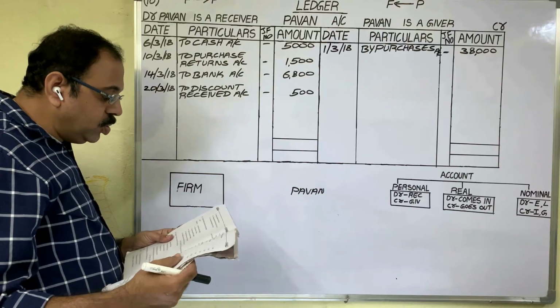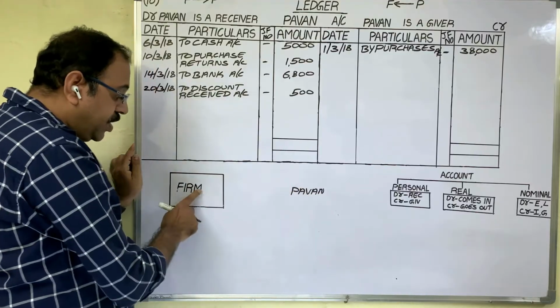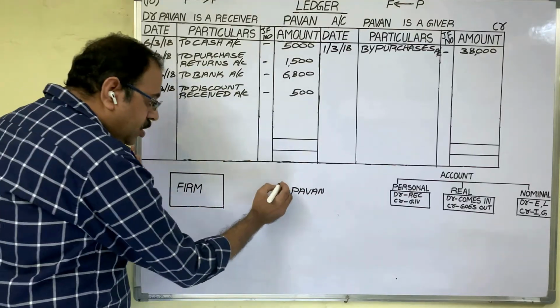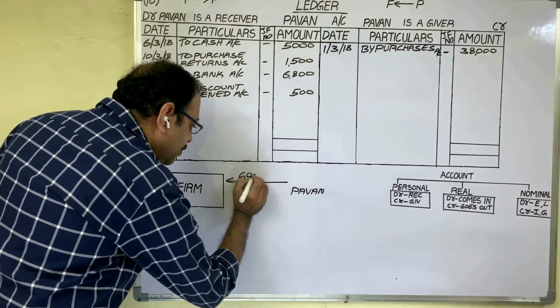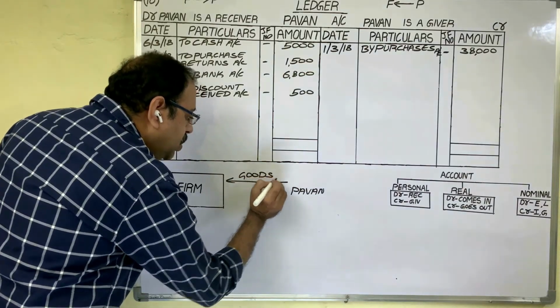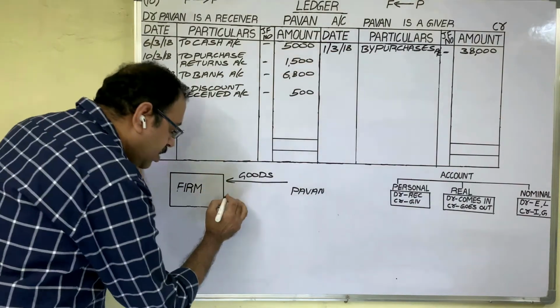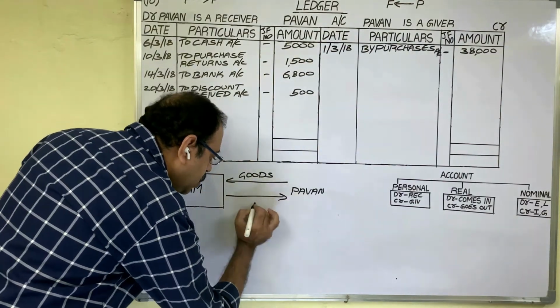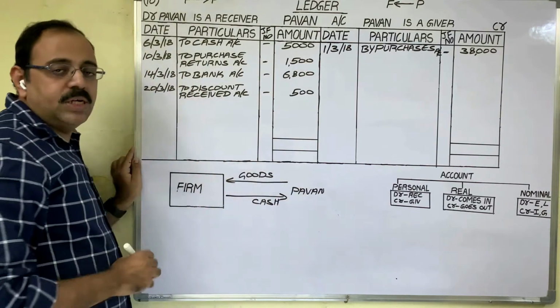On the 26th day, goods purchased from Pawan for cash. From Pawan, the firm purchased goods. Goods are coming to the firm, and we purchase these goods for cash, which means on the same day we paid cash to Pawan. This is a cash purchase.